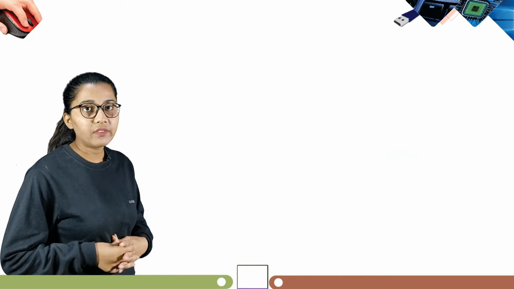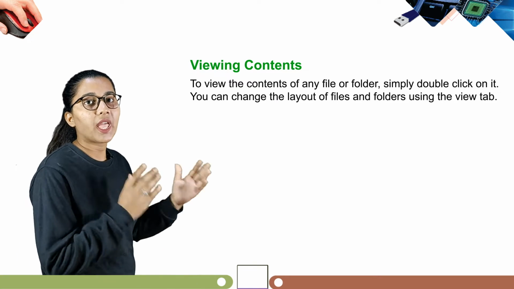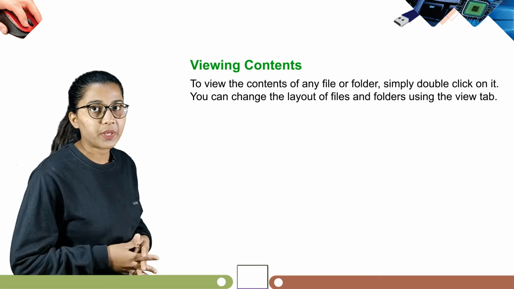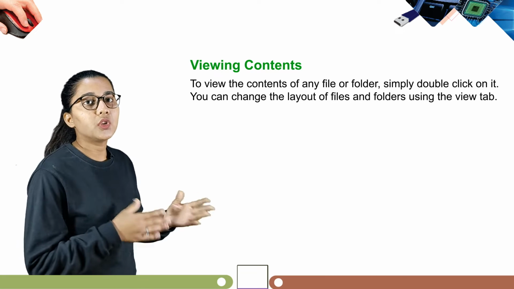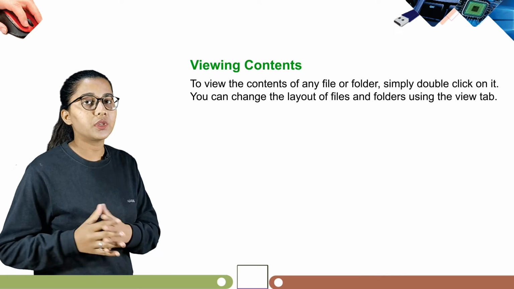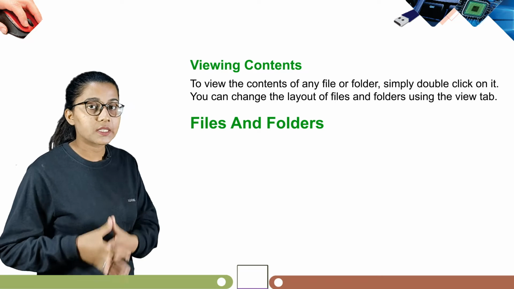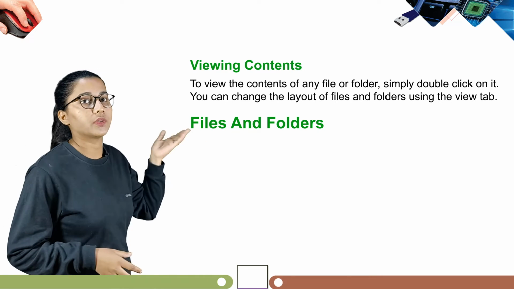Now next we have viewing contents. To view the contents of any file or folder, simply double click on it. You can change the layout of files and folders using the View tab. Now, what are files and folders? Let's learn about files and folders.